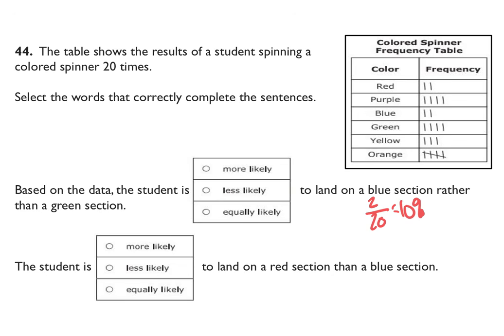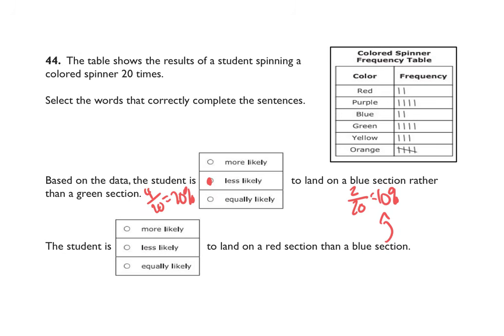And then green, they landed on it 4 times out of the 20, which gives me a 20% chance. So this one will be less likely to land on a red section than a blue section. So I already know what the blue one is. So looking at the red, it is 2 out of 20, which gives me 10%. So they are equally likely.